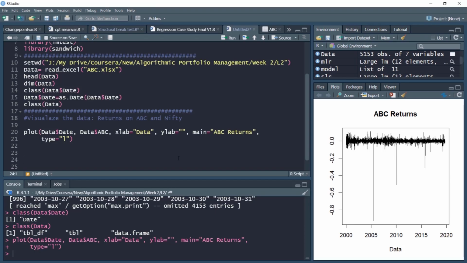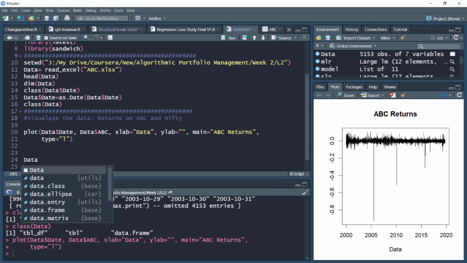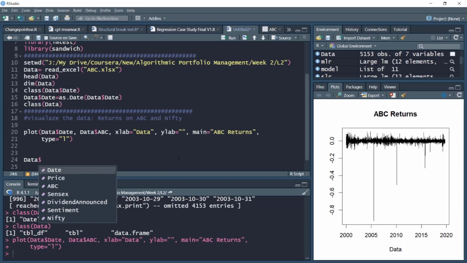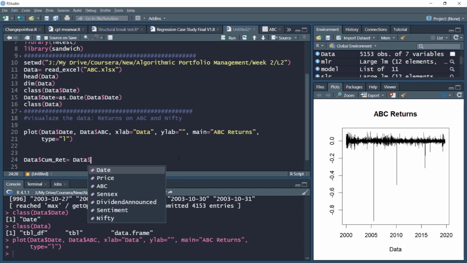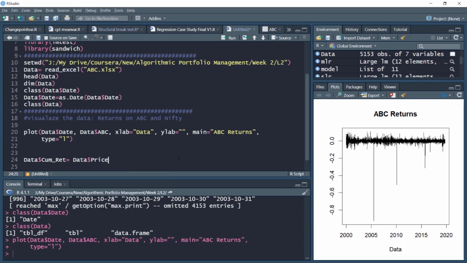Next, I would like to plot the cumulative returns on ABC. So how to compute cumulative returns? Let's name this variable as CUMRET. So we would like to plot this cumulative return variable. The simple way to compute cumulative returns is to use data $price. This will use the price and divide it by the beginning price, the opening price.